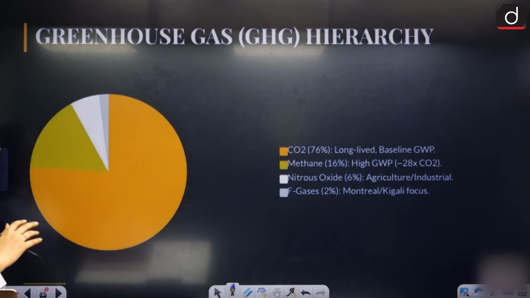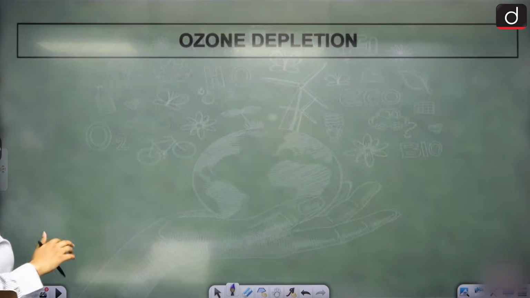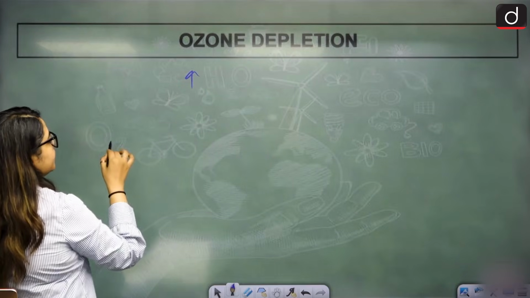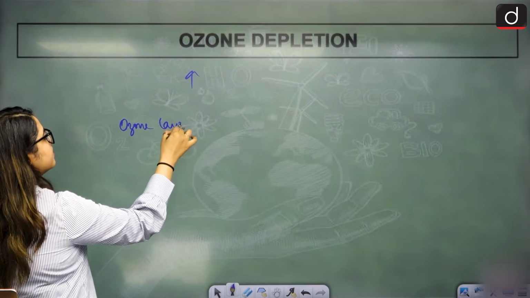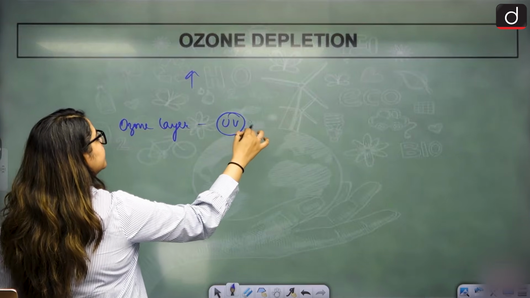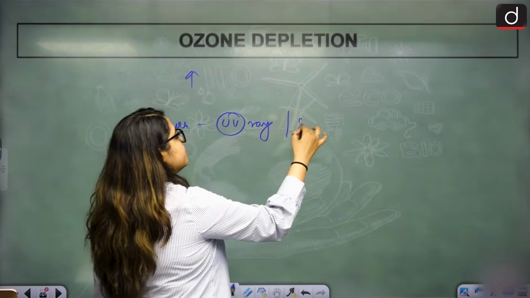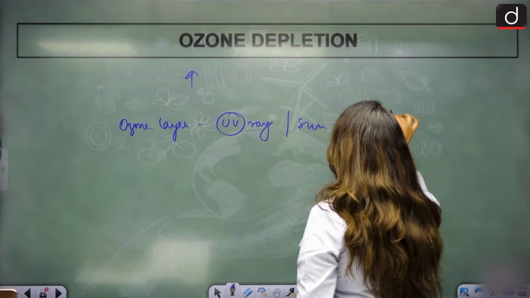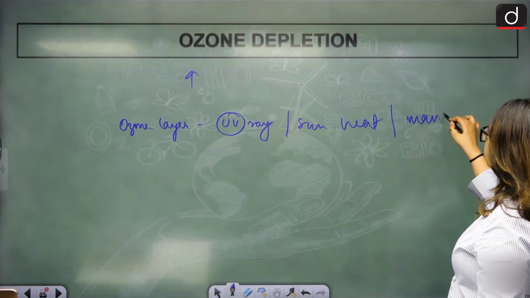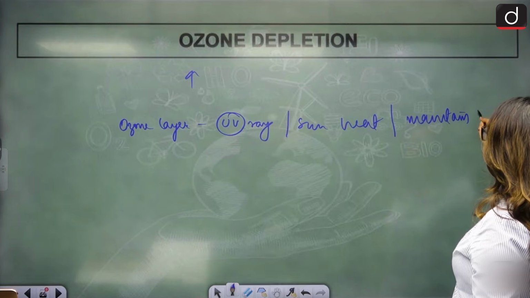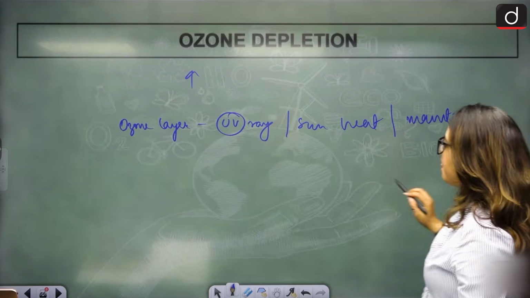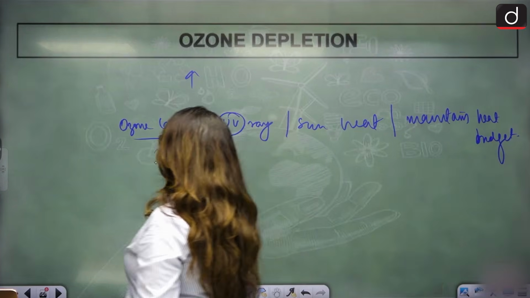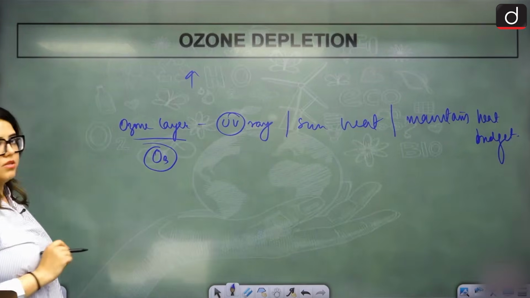Now, because of all this, it leads to ozone depletion. What is ozone? Ozone is a layer that protects us from UV rays. It protects us from the sun's heat, right? It helps maintain the heat budget as well. A protective layer of Earth. The composition of this ozone layer is O3.